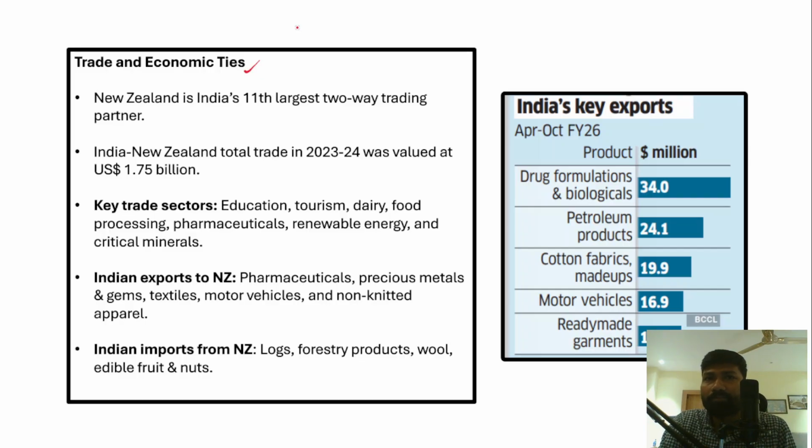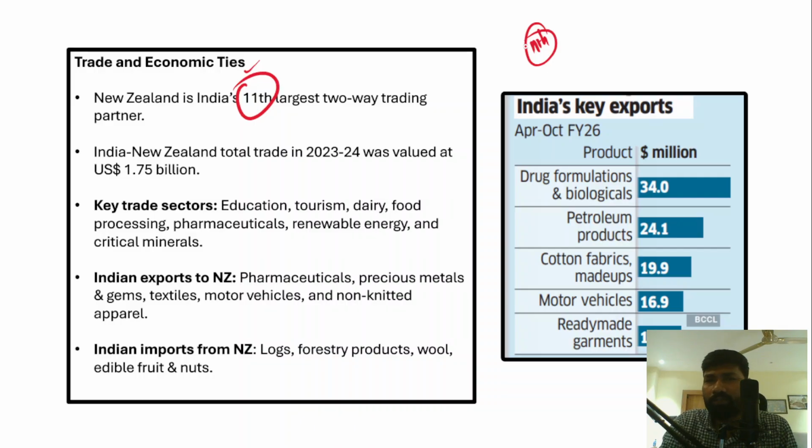For example, India has trade relations with a number of countries throughout the world, but New Zealand is India's 11th largest two-way trading partner. Two-way in the sense that both India and New Zealand export and import. Taking into consideration both export and import, New Zealand is the 11th largest trading partner for India. So this is one important fact about trade between India and New Zealand.